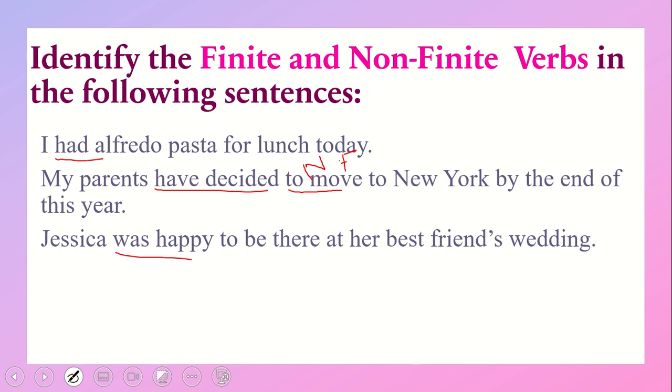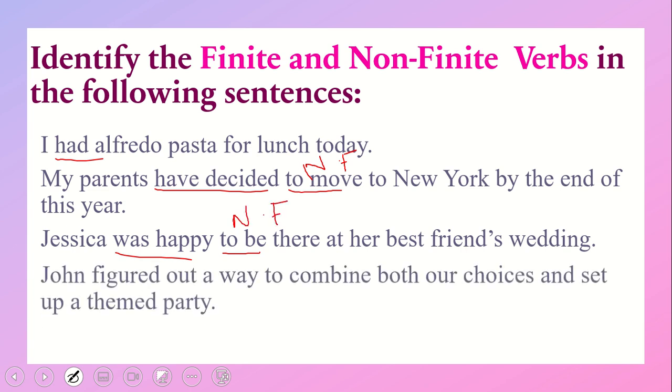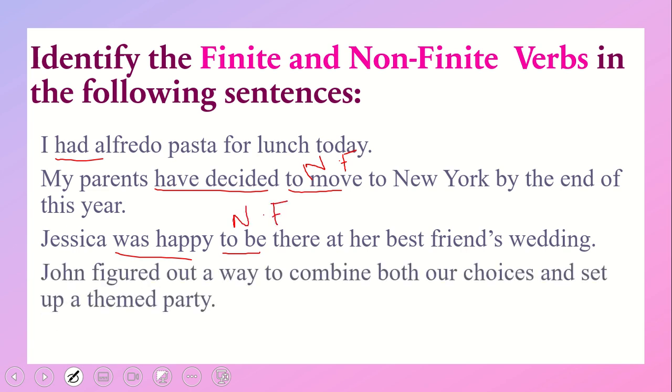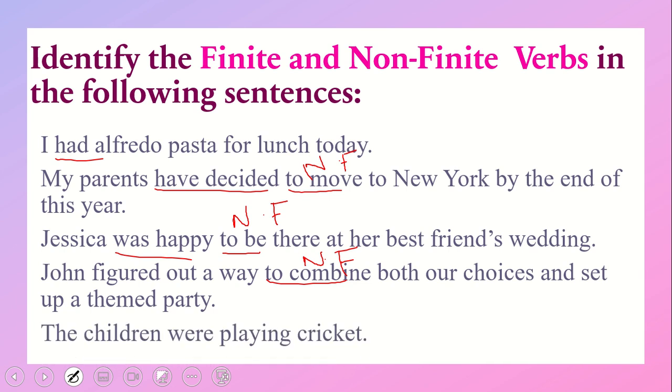Was happy is a finite verb, whereas to be is a non-finite verb. John figured out a way to combine both our choices and set up a themed party. So this to combine is a non-finite verb, and figured out is a phrasal verb, or maybe you could use it here as a finite verb.